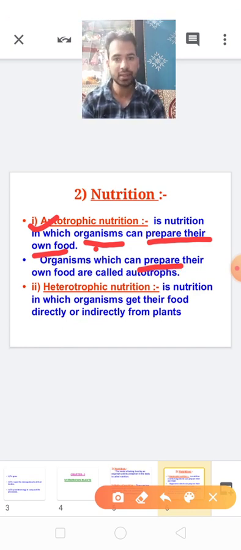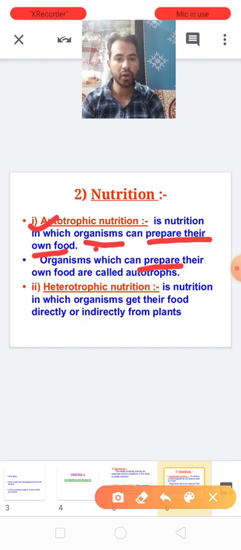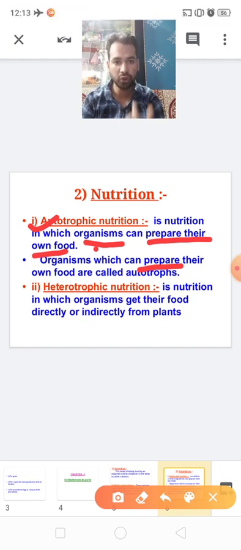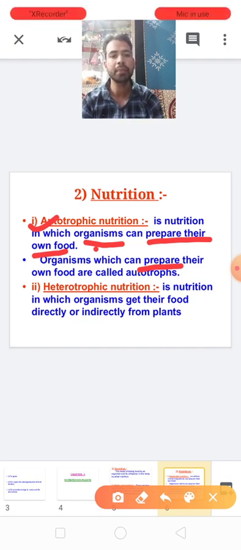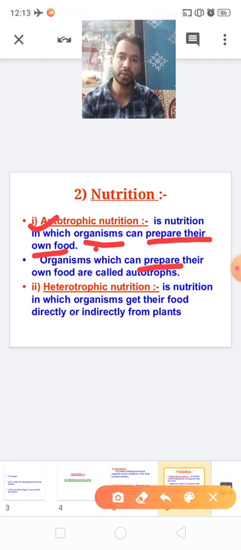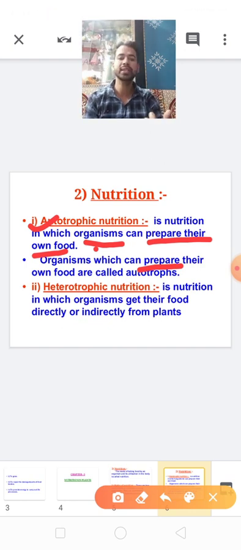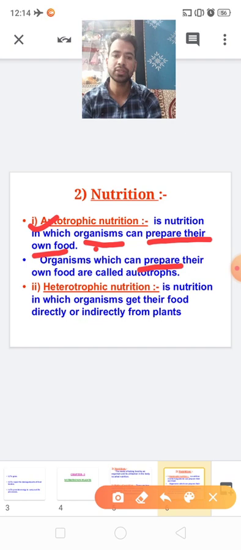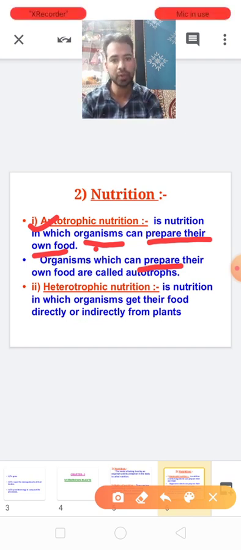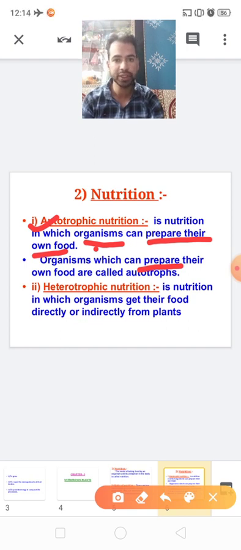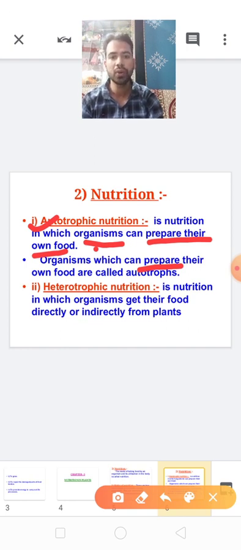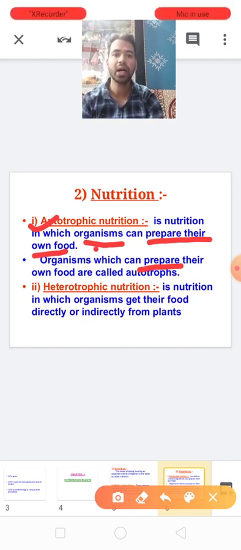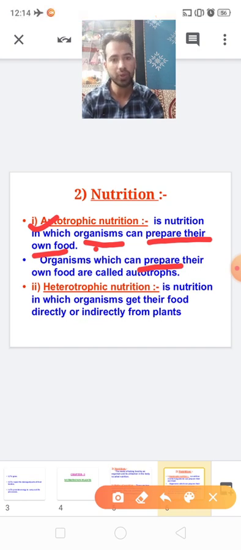Very simple. I repeat once again: autotrophic is a mode of nutrition in which organisms prepare their own food, and those organisms are known as autotrophs. Means the name of the process is autotrophic nutrition, and the organisms who undergo this process are known as autotrophs.